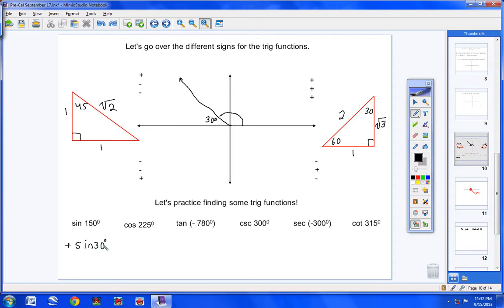So the sine of 30 is 1/2. And don't forget there's a positive sign out front, so positive 1/2. So, what is the sine of 150 then? The sine of 150 is positive 1/2.